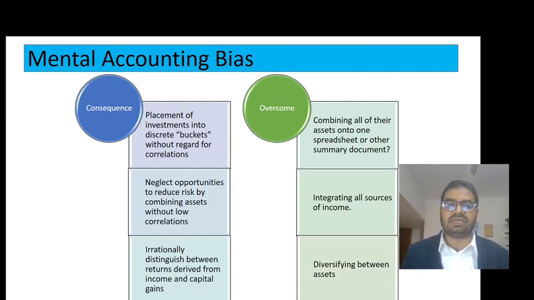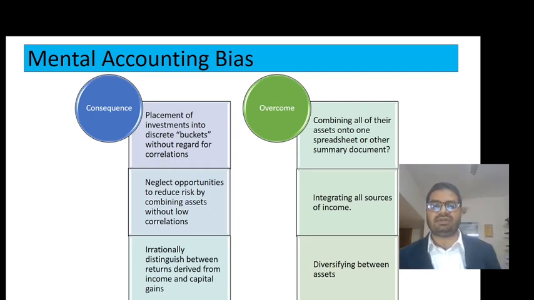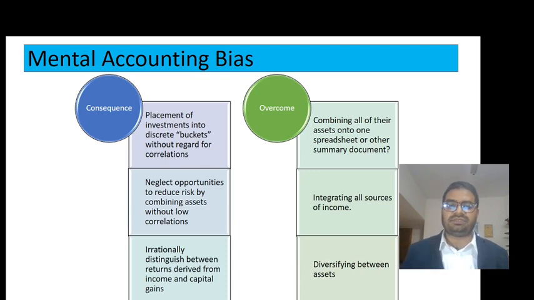And we neglect opportunities to reduce risk by combining assets with low correlations. This is another problem: we do not consider the correlation of one asset with another when we consider them in a discrete way. And we irrationally distinguish between returns derived from income and capital gains. When we get income from dividends, we put more value on it, but when we get money from capital gains, we put less value on it.